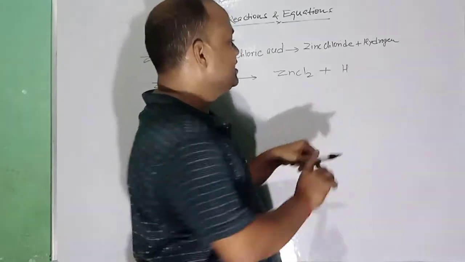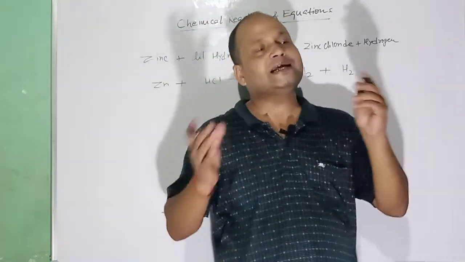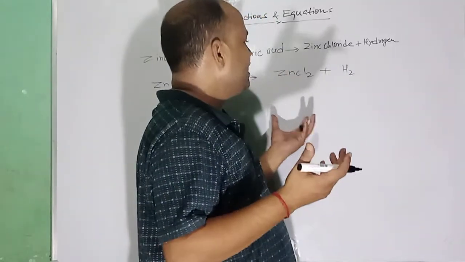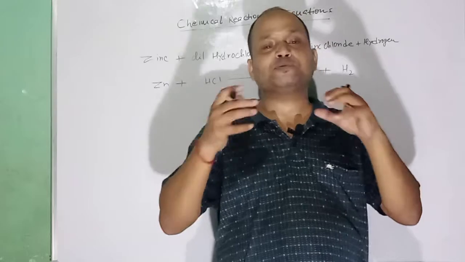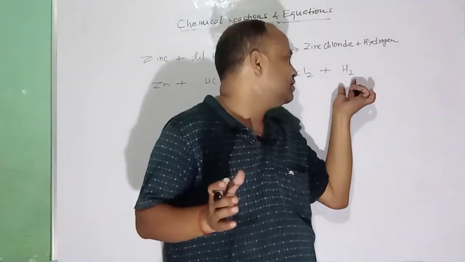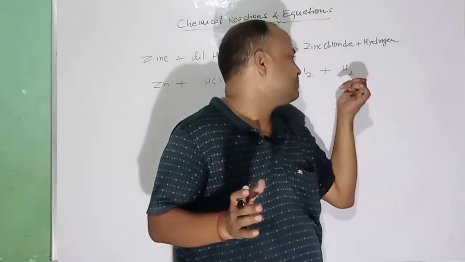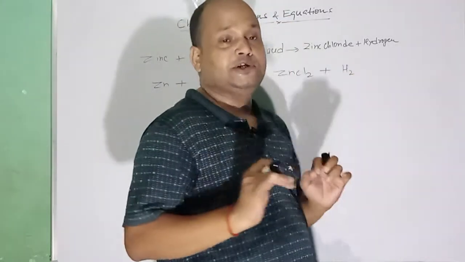The symbol of hydrogen is H, but in the reaction it is written as H2 because it is also a diatomic molecule. In nature, the molecule of hydrogen is found to have two atoms bonded together with a covalent bond. That is why in equations also the hydrogen gas is represented by the H2 molecule. It is an elemental molecule.